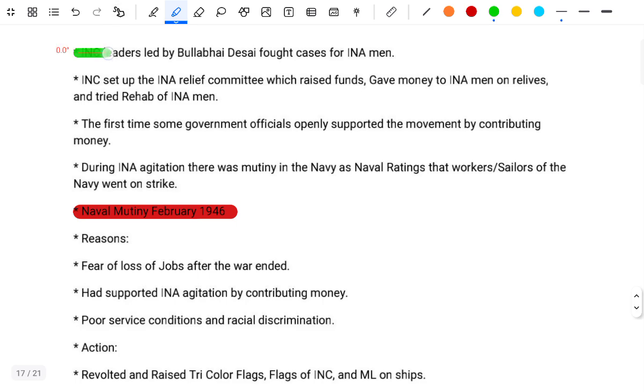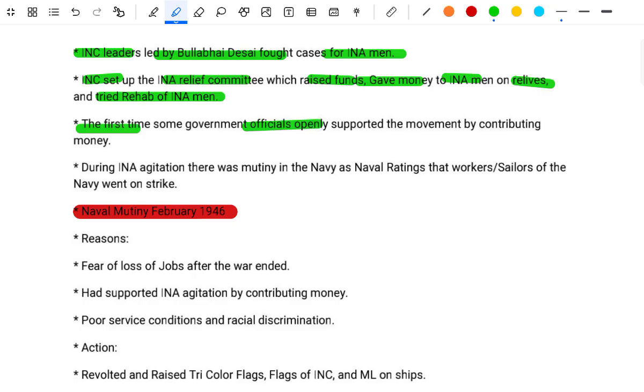The INC leaders, led by Bhulabhai Desai, fought the case for the INA men. And the INC set up the INA Relief Committee, which raised funds and gave money to INA men for relief and tried to act on behalf of the INA men. For the first time, some government officials openly supported the movement by contributing money during the INA agitation.